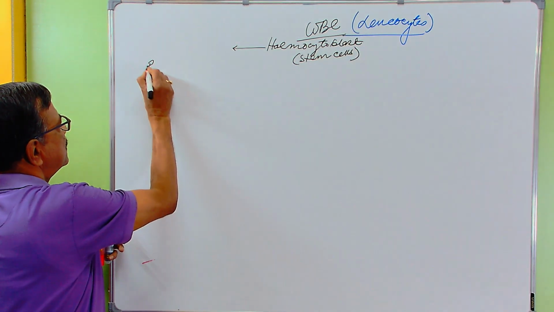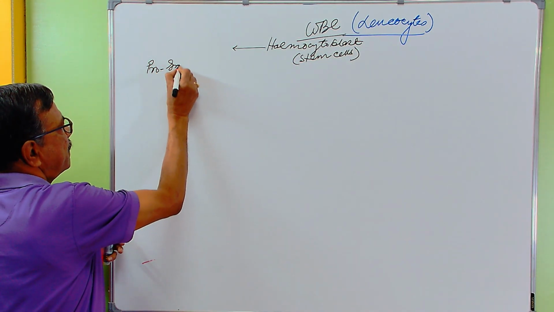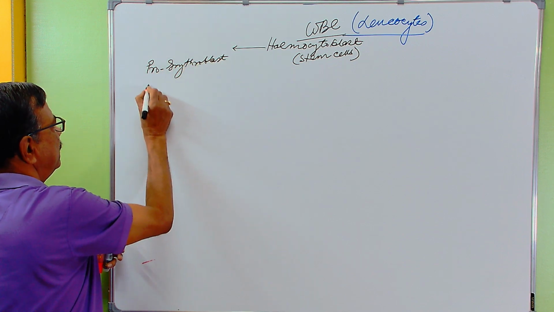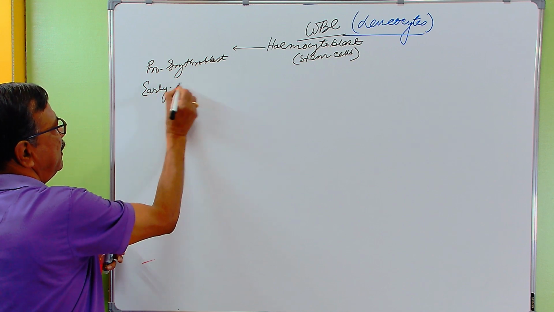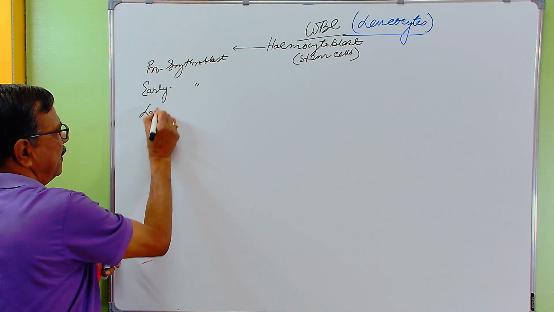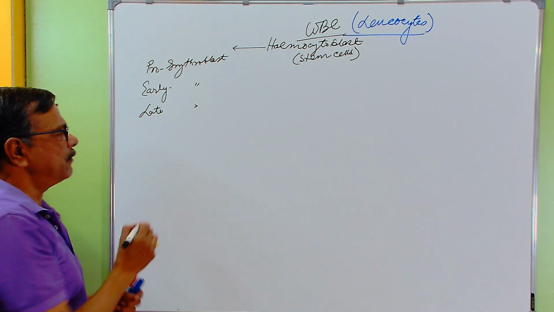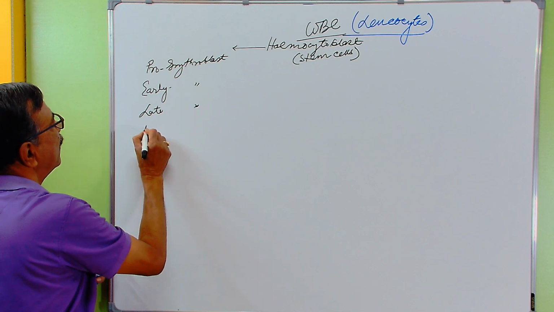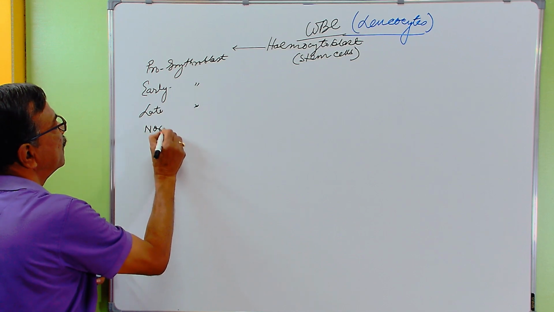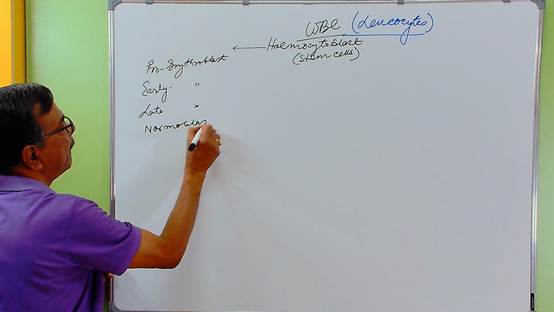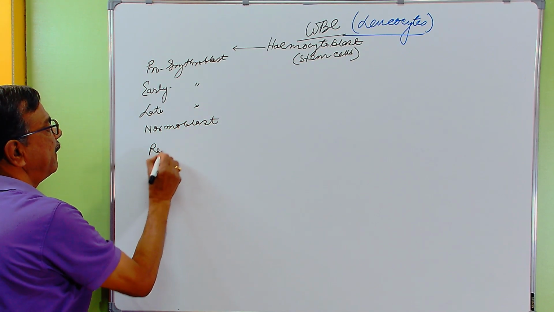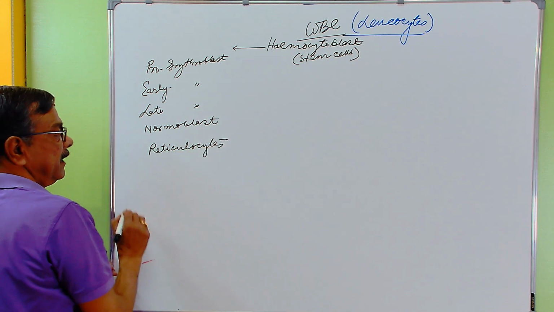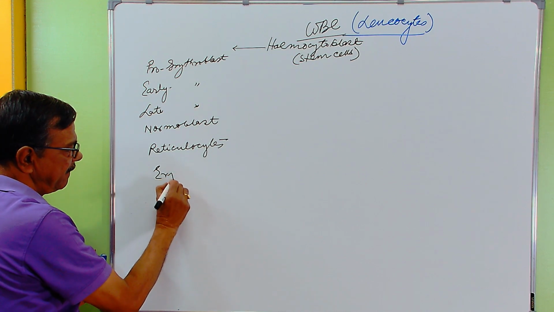The first one is known as pro-erythroblast, then early erythroblast, then late erythroblast, then normoblast, then reticulocytes, and then comes erythrocytes.